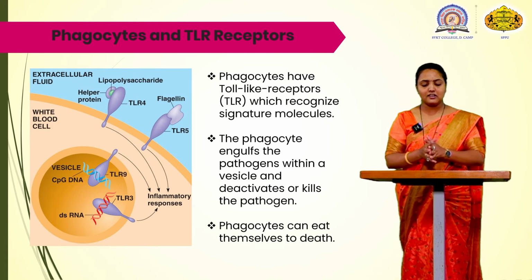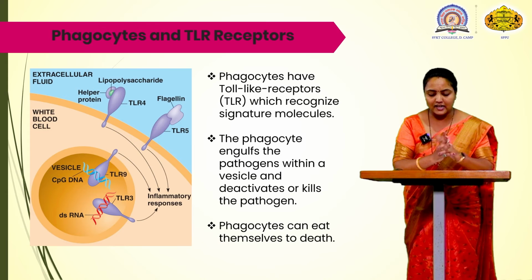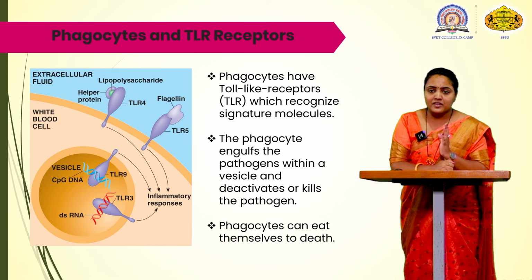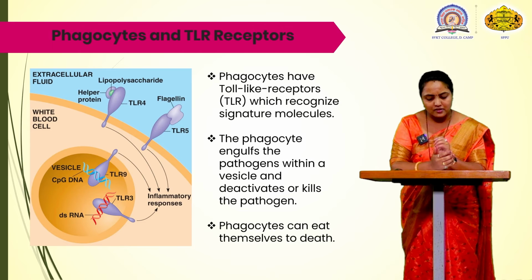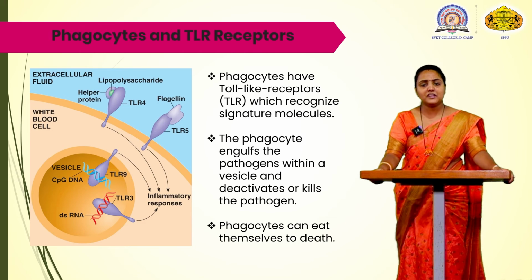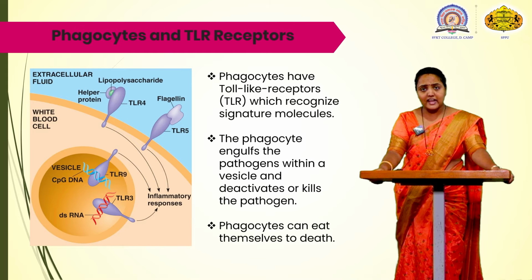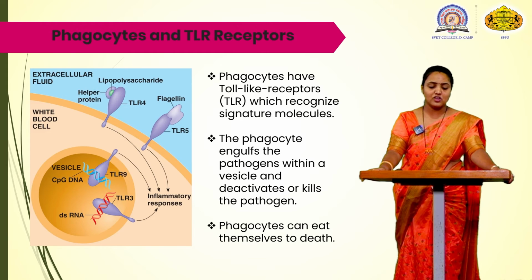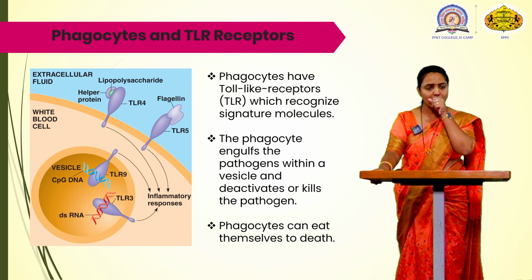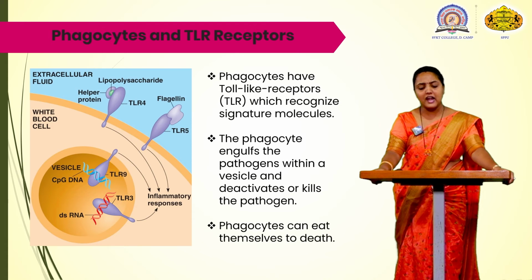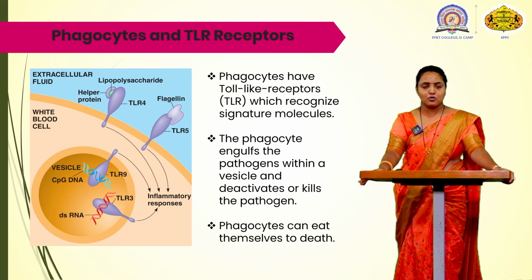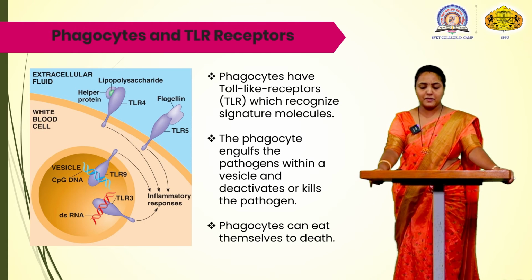If the bacterial cell wall of muramic acid attaches to the receptor, the TLR recognizes the foreign material. Once the PAMPs, that is the pathogen associated molecule, is attached to the receptor, the signal is transmitted, and the transmitted signal activates the response that could eliminate the pathogen.